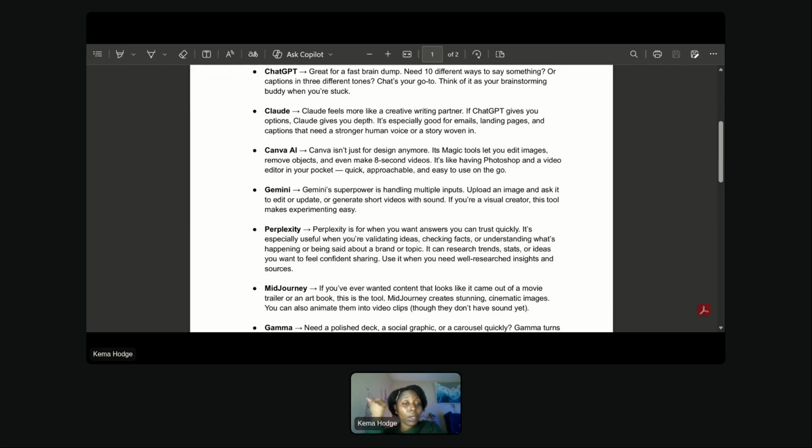So familiarize yourself with a large language model such as ChatGPT or Claude, and then find something that helps you with your design work. Canva is my go-to recommendation for graphic design, especially with the AI tools that are now embedded. But Adobe has this as well. CapCut has AI embedded now. So totally full of options if you're going to choose an AI tool that allows you to create designs.